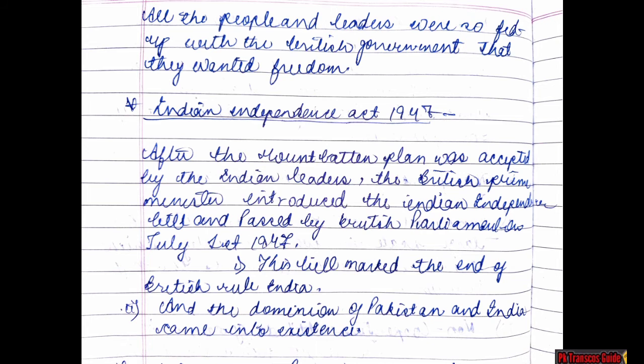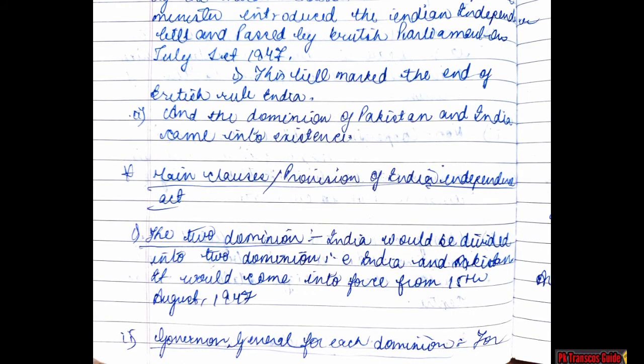After the Mountbatten Plan was accepted by the Indian leaders, the British Prime Minister introduced the Indian Independence Bill, passed by the British Parliament on July 1947. The bill marked the end of British rule in India. Second, the dominions of Pakistan and India came into existence. The next page. Main clauses and provisions of the Indian Independence Act.